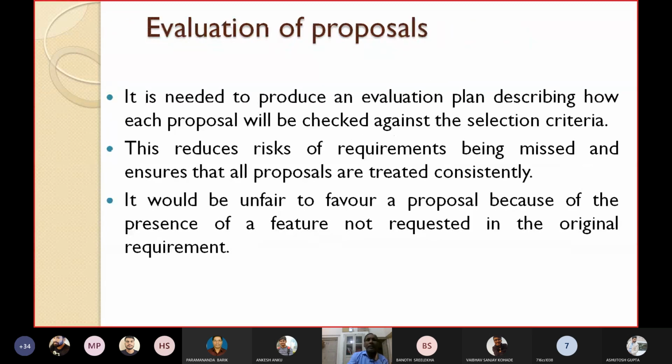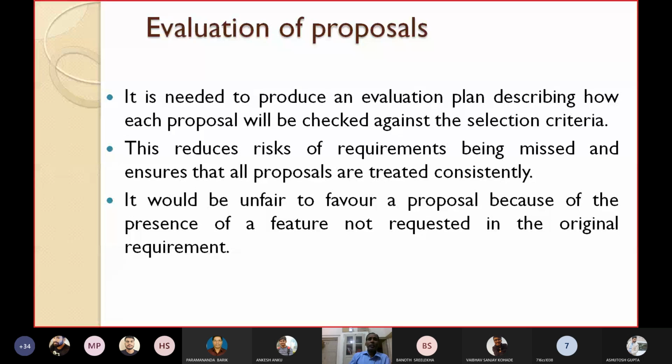So the last step in this tendering process is evaluation of proposals. It is quite needed to produce an evaluation plan describing how each proposal will be checked and against which selection criteria. The proposal will be checked against the selection criteria. This reduces the risk of requirements being missed and ensures that all proposals are treated consistently.